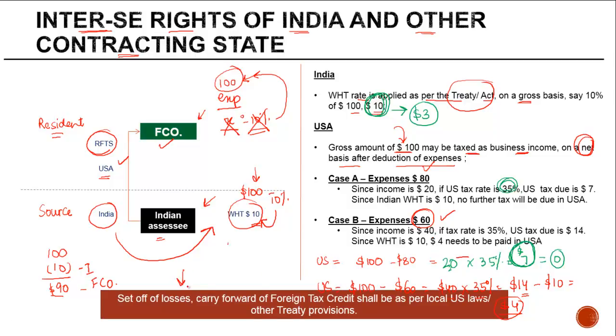Like I said, the set-off of losses, the carry forward of foreign tax credit. So in this case, what happened is you had an excess payment of taxes in India. Right? If you remember, in case of an Indian business, if there's a business loss, it is allowed to be carried forward to future years and set off. Similarly, many countries have rules whereby the foreign tax credit which cannot be utilized against the taxes payable in a particular year is allowed to be carried forward. So the set-off of losses and the carry forward of foreign tax credit shall be as per the local laws of US and other treaty provisions.